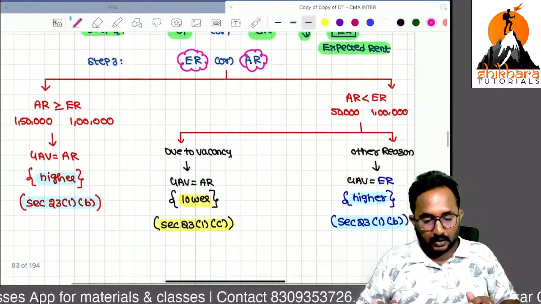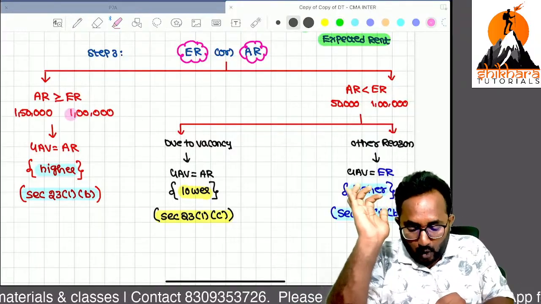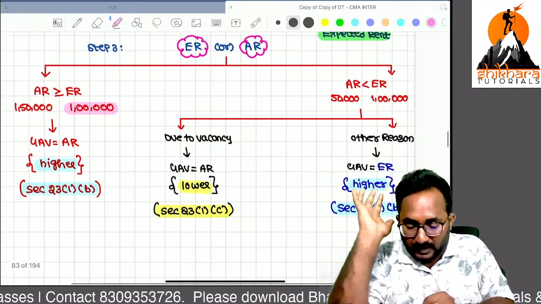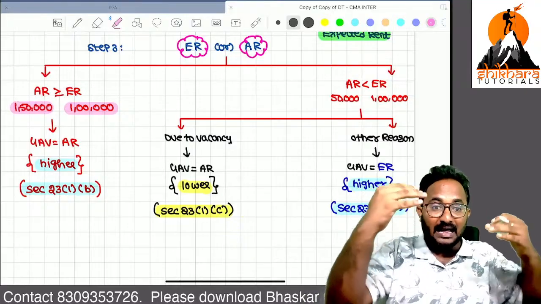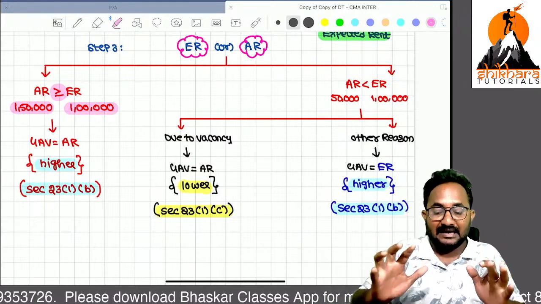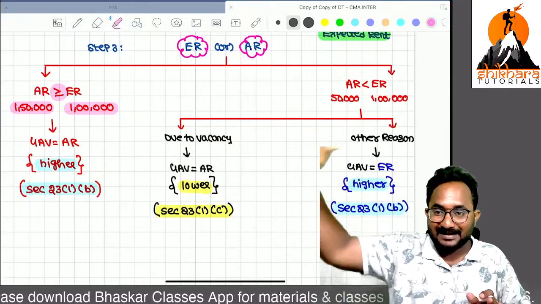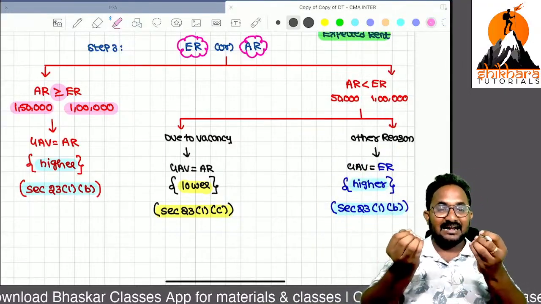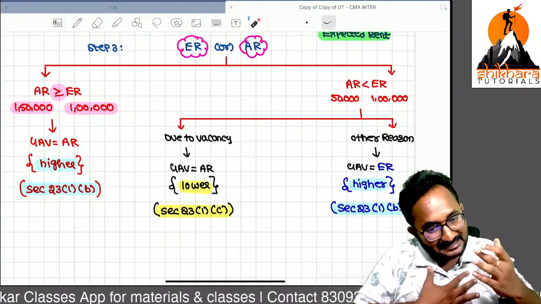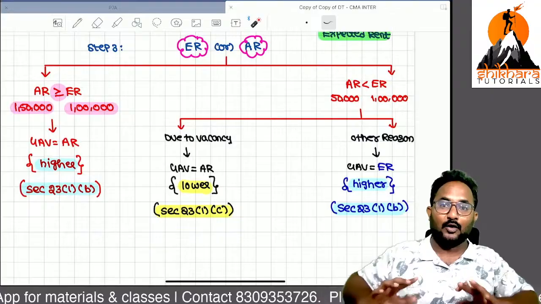Example: the government or department is expecting only 1 lakh from your property as rent. But you actually received how much? 1,50,000. So can you tell me the equation? Actual rent is more than expected rent. Sir, this is a red carpet case. If you earned 1 lakh rent from this property, that is enough for the department. But you earned 1,50,000. That's why the government is very happy.